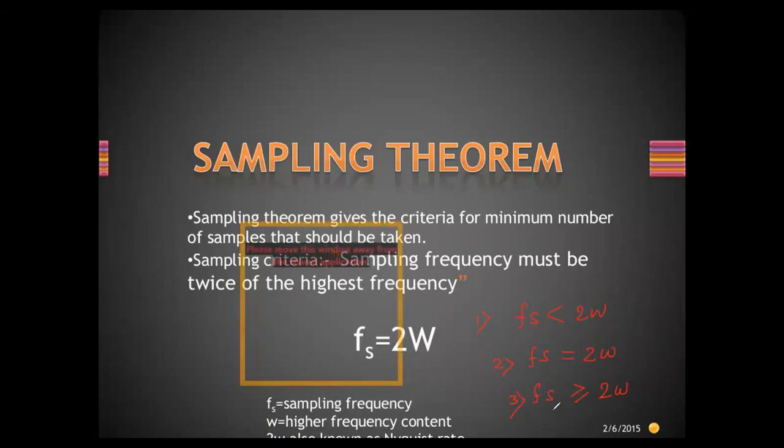The sampling frequency should always be greater than or equal to twice omega. So this is also okay, this is a very good condition. Condition number 1, this should be avoided. If the sampling frequency is less than 2 omega, there will be distortion in the reproduced signal. Are you getting this? There will be distortion in the reproduced signal. Yes?